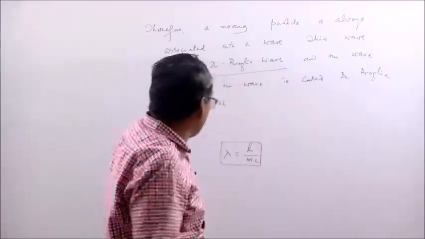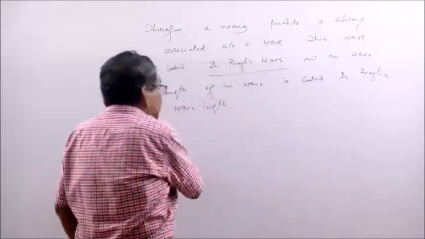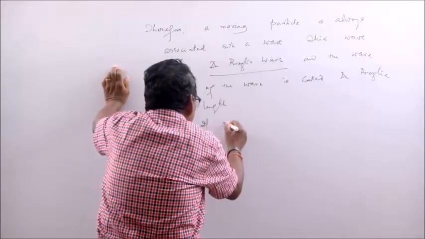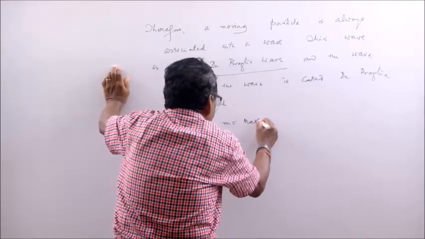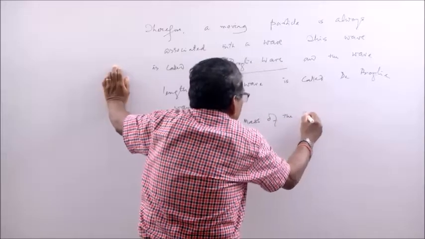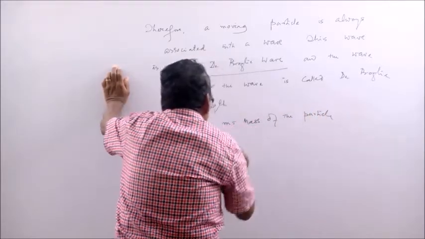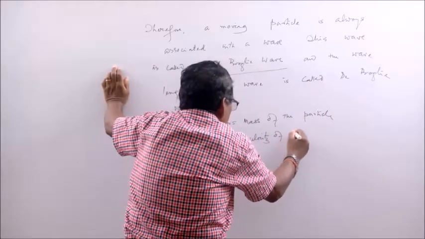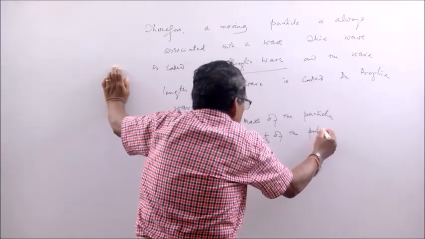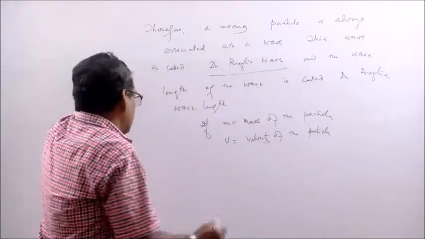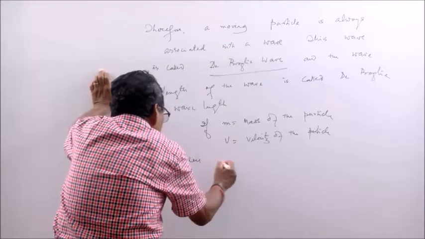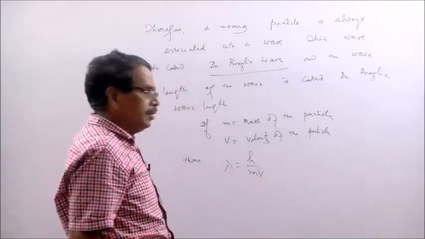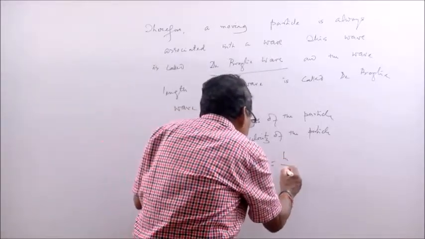So, what is that de Broglie wavelength? You can look at this formula, and from that you can calculate de Broglie wavelength. If m is the mass of the particle, v is the velocity of the particle, then lambda is equal to what? h by mv, or h by p.